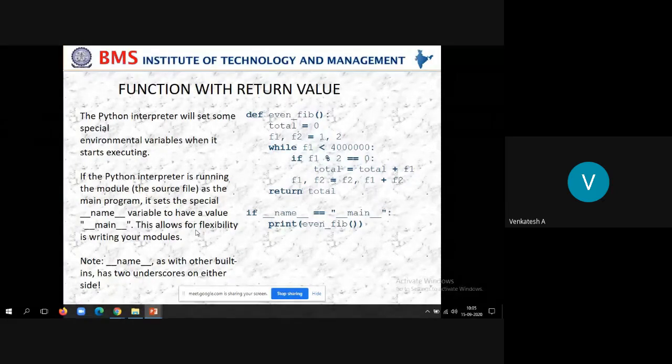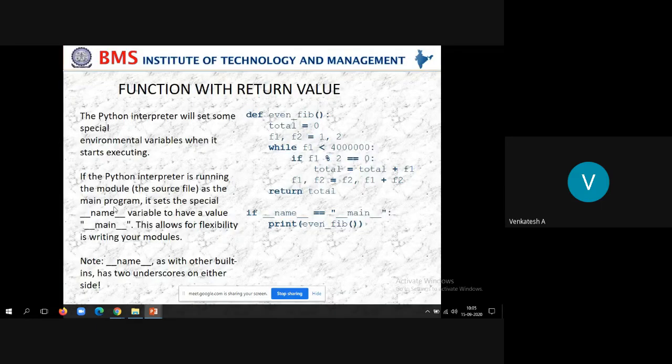So that means it will assign. If you have written a function, and that function is part of the main program, then the Python interpreter will create a special variable by the name, look at the cursor, double underscore name double underscore. That will be initialized to double underscore main double underscore. Okay, then it will call the function.